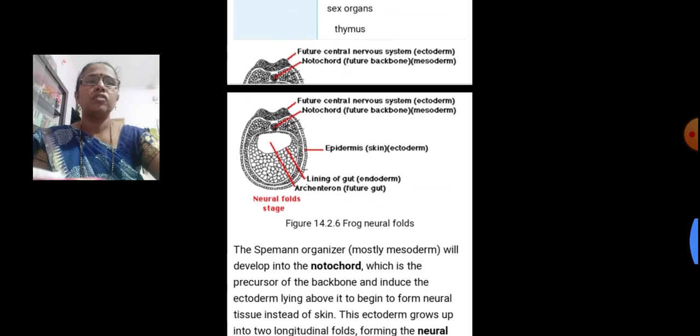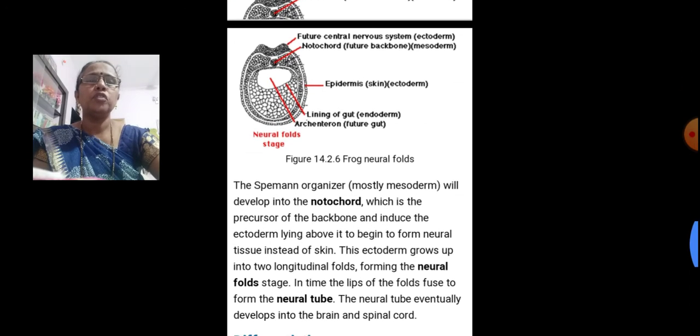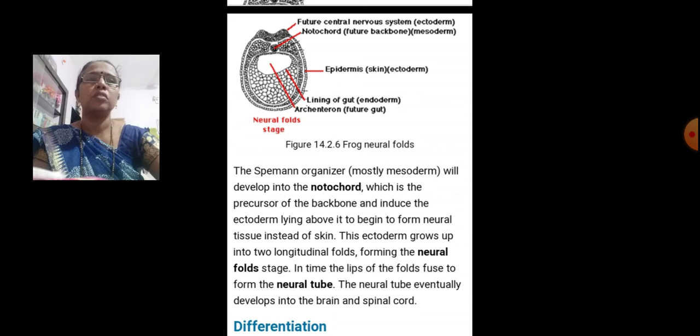In this figure, the future central nervous system has its origin in the ectoderm germinal layer. The notochord, which is also the future backbone, originates from the mesoderm germinal layer. The epidermis, also called the skin, originates from the ectoderm.